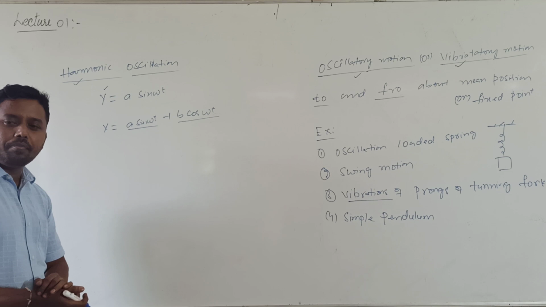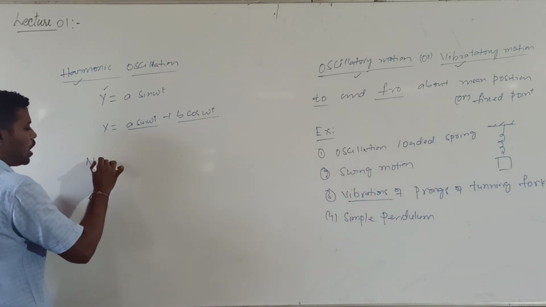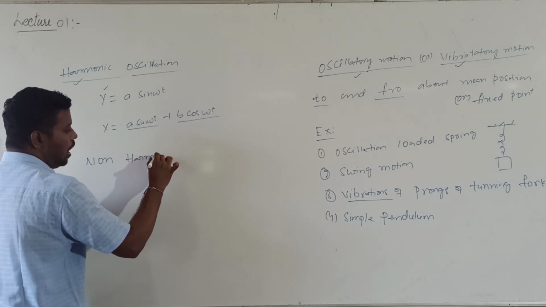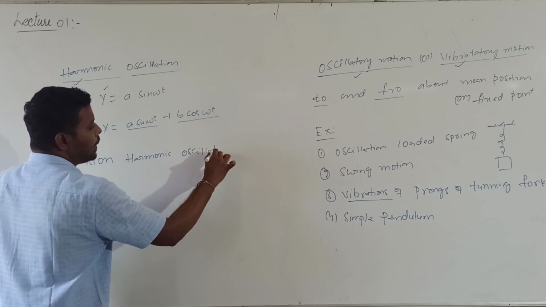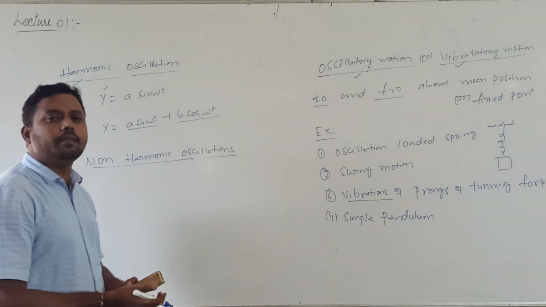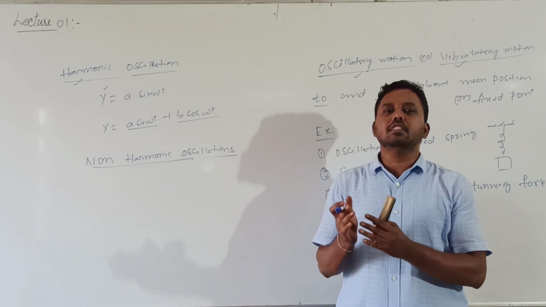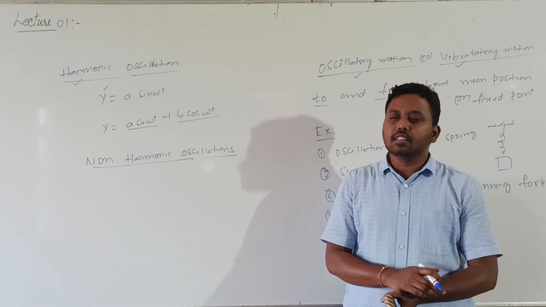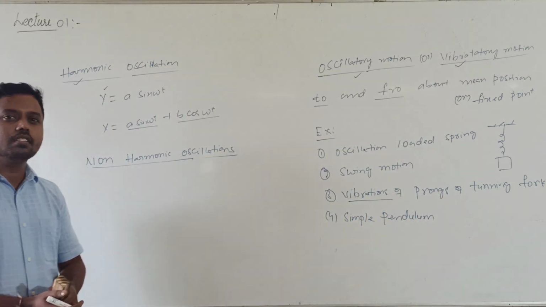So what is the meaning of non-harmonic oscillations? Oscillations which cannot be represented by a single harmonic function, or cannot be written as the sum or difference of two or more harmonic oscillations, are called non-harmonic oscillations.